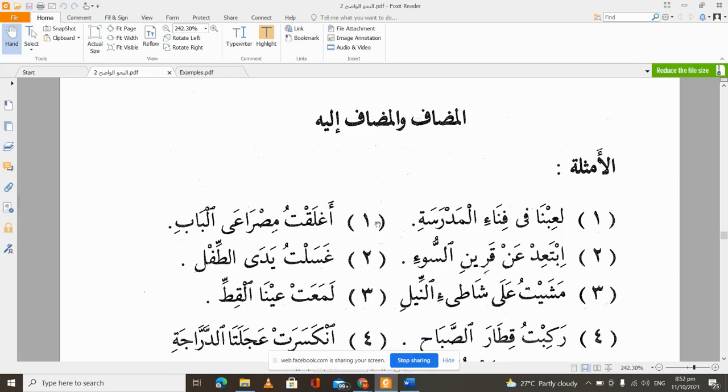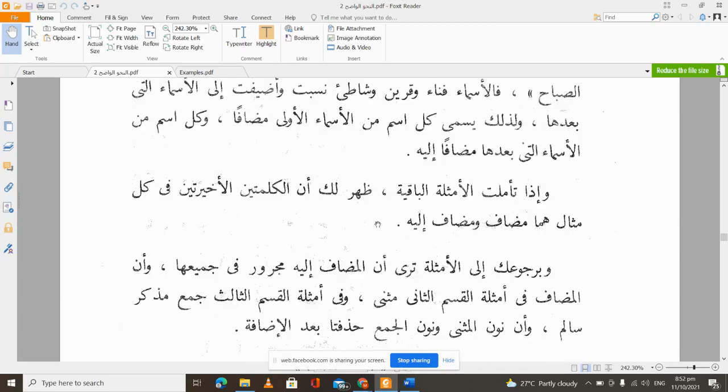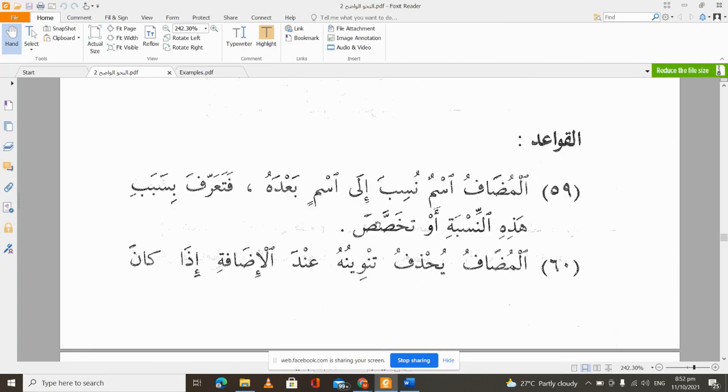So we have our amthila, and as usual we are going to start with our qaida. Remember, we always start our Nahwu lessons with our qaida. So what does our qaida say? Our qaida says: al mudafu ismun nusiba ila ismin ba'da. That a mudaf, that is a possessed noun, is a word that is connected, that is related to a word that is after it.